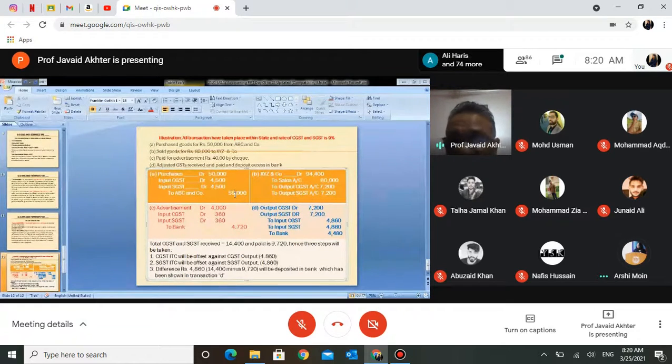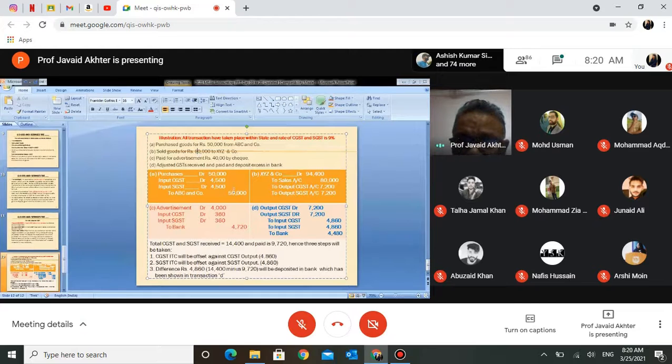And in the vice versa transaction, I'll explain this part to you later in this slide itself. But this is how it happens. Any more questions here? No, sir. Okay, then we go to transaction B. Sold goods for rupees 80,000 to XYZ.